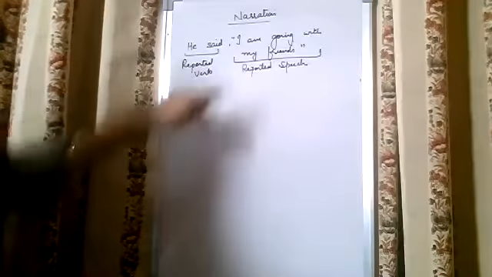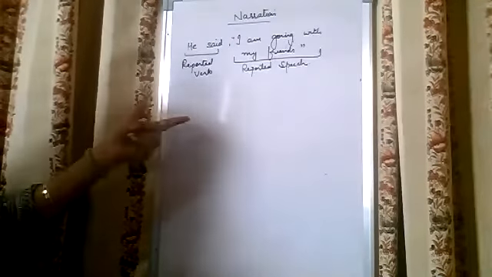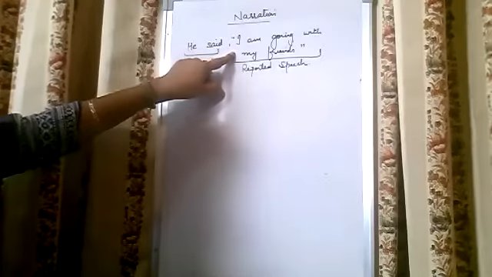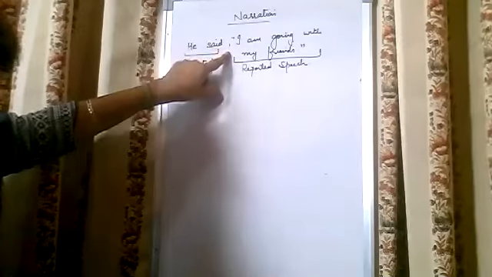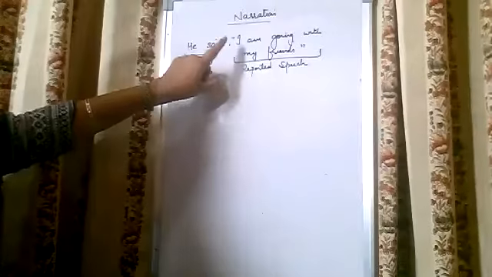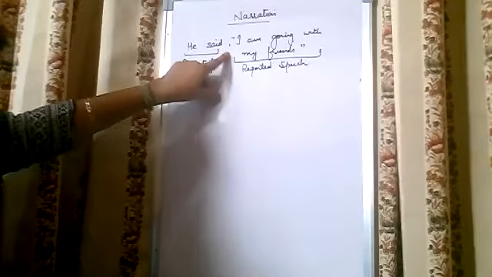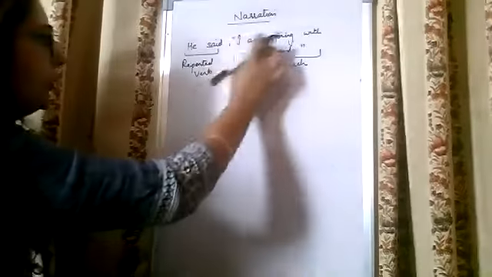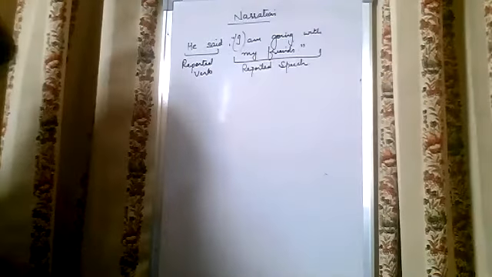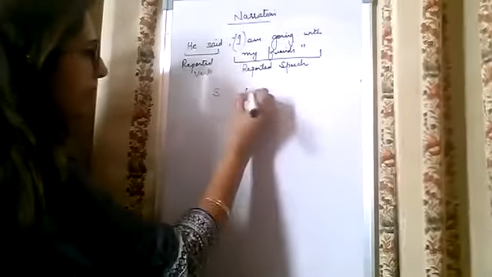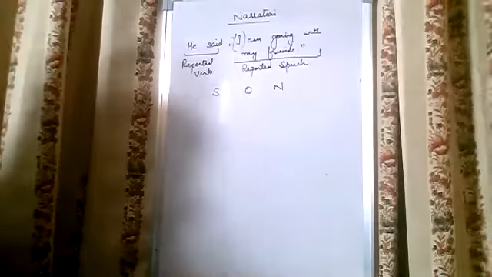Next, when we have to change it into indirect speech, just remember that first of all, these inverted commas are removed. Then in place of that, we use a conjunction, for example "that" in case of simple sentences. And there is a rule for changing the persons of the subject, which is the SON rule.